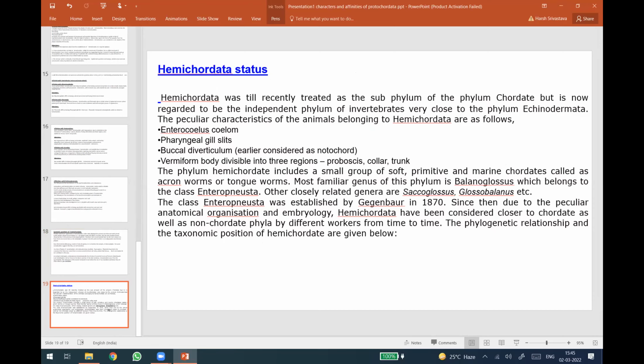So with this ends the characters, classification, and affinities of Hemichordata. This is the final status of Hemichordata. It was until recently treated as a subphylum of Phylum Chordata, but is now regarded as an independent phylum of invertebrates very close to phylum Echinodermata. The peculiar characteristics of Hemichordata are enterocoelous coelom, pharyngeal gill slits, buccal diverticulum, and a vermiform body divisible into three regions: proboscis, collar, and trunk.